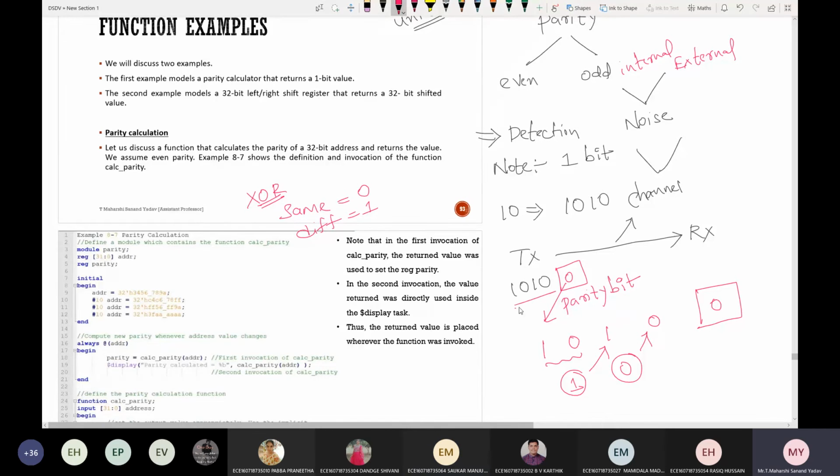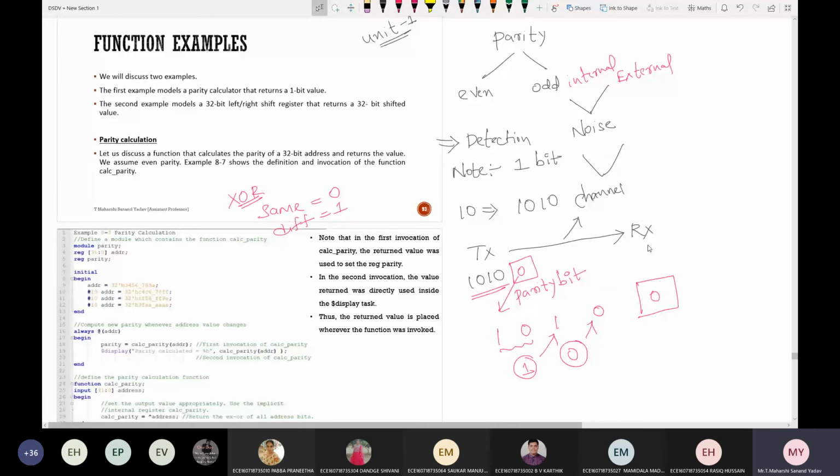So here, is it even parity or odd parity? Even parity. Now suppose information is transmitted from the transmitting end to the receiving end and I'm getting it like this. Can you tell me whether your information is right or wrong? Only detect whether the information sent from the transmitting end to the receiving end is correct or wrong. Wrong, sir.